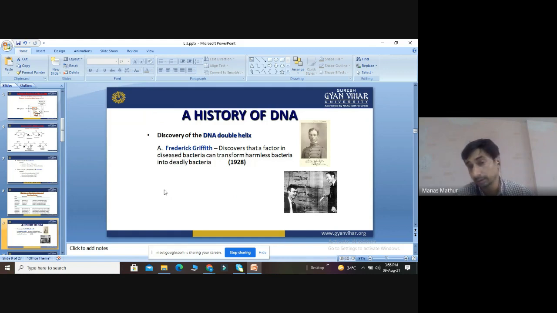So he told that the harmless bacteria can convert into the deadly bacteria. He made this statement in 1928. See, in the case of DNA, every scientist has their own contribution, so it is important to remember the contribution of each scientist. First we discuss Griffith, who did transformation experiments in DNA and who told that the harmless bacteria can become the disease bacteria once DNA is inserted into the body.